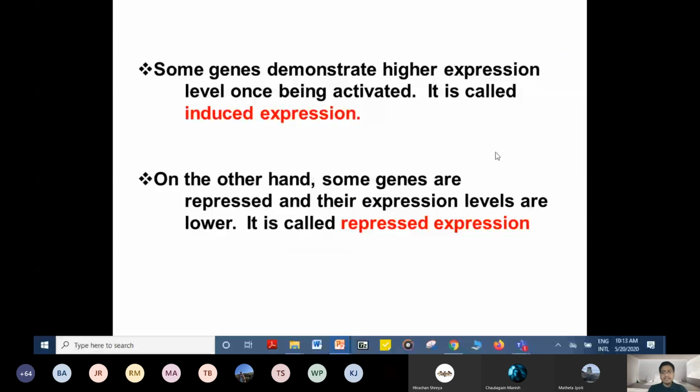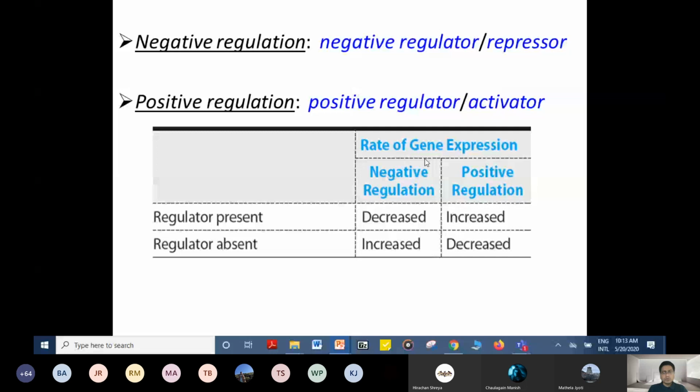The rate of gene expression. What would be the rate of gene expression? For example, if the regulator is present, in case of negative regulation the rate would decrease, whereas in case of positive regulation, if the regulator is present, the rate of gene expression would be increased.